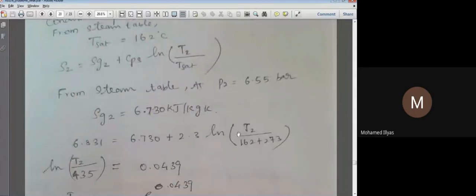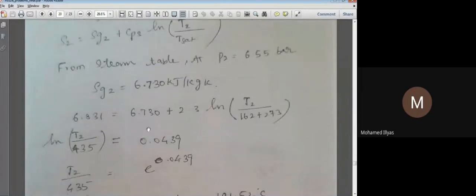Now the only unknown is T2 here, so we have to simplify this. Here you will have 6.831 minus 6.73 by 2.3. Yes, that is how we write it. So 6.831 minus 6.73 by 2.3, our value is 0.0439.